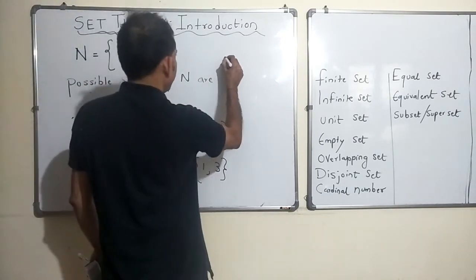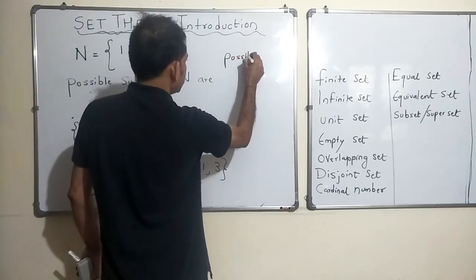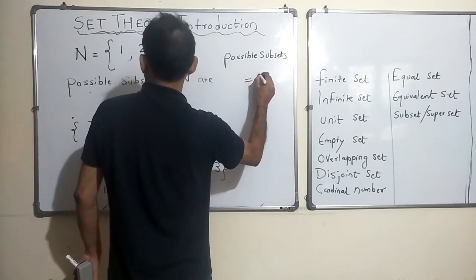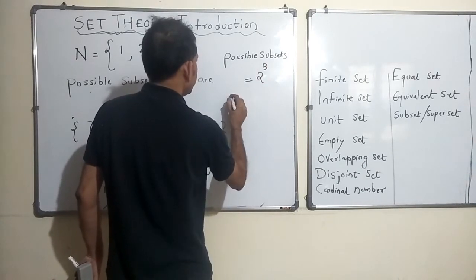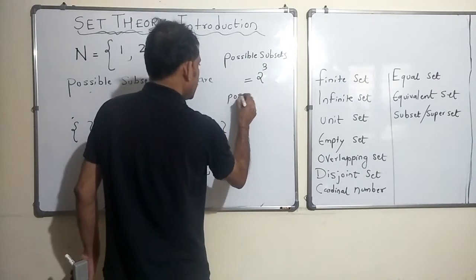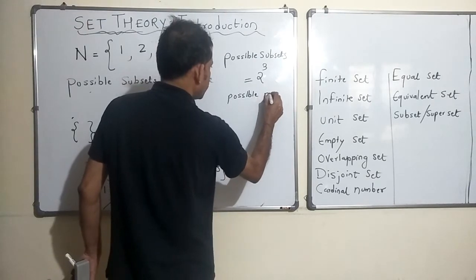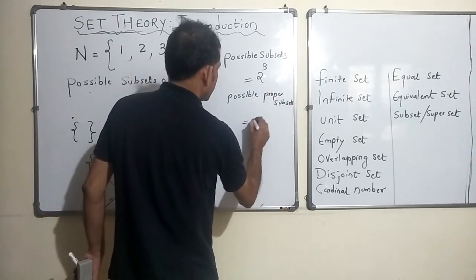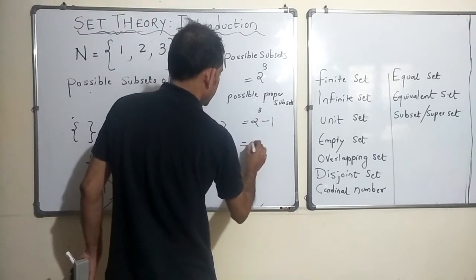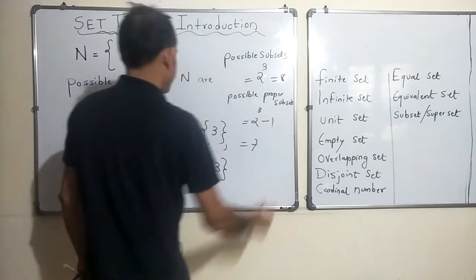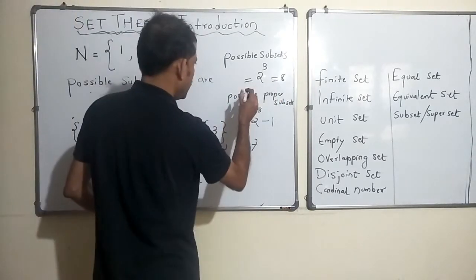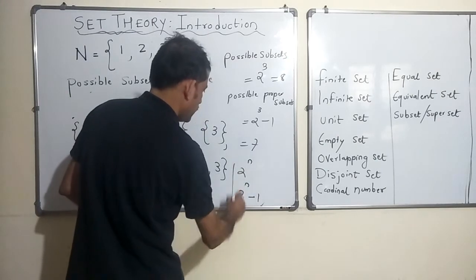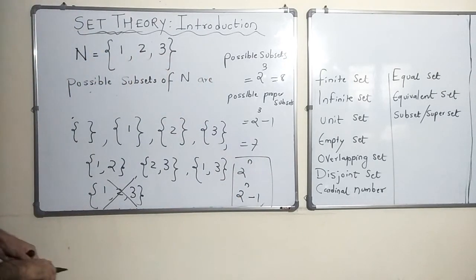So, the possible subsets is nothing but 2 raised to 3, and the possible proper subsets is nothing but 2 raised to 3 minus 1, which is 7 here, 8 here. If there are n elements, this would be 2 raised to n, and this would be 2 raised to n minus 1. Okay. So, I guess that is clear now.